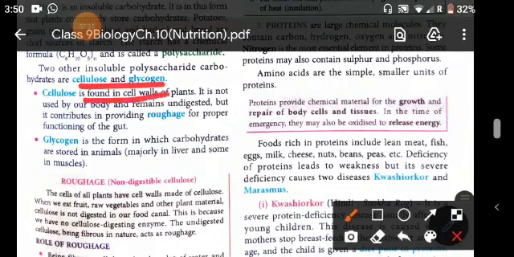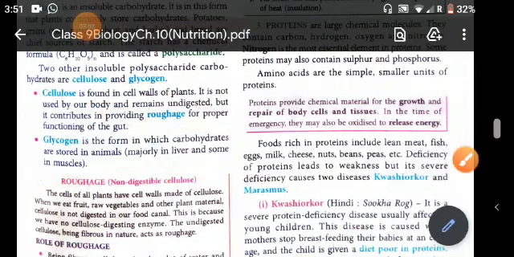So cellulose is found in the cell wall of the plants. It is not used by the body of animals and remains undigested in animals, but it plays a major role in the digestion as a roughage. Now glycogen is the form of carbohydrate which is stored in animals, majorly in the liver and some muscles. Okay, now what is roughage?